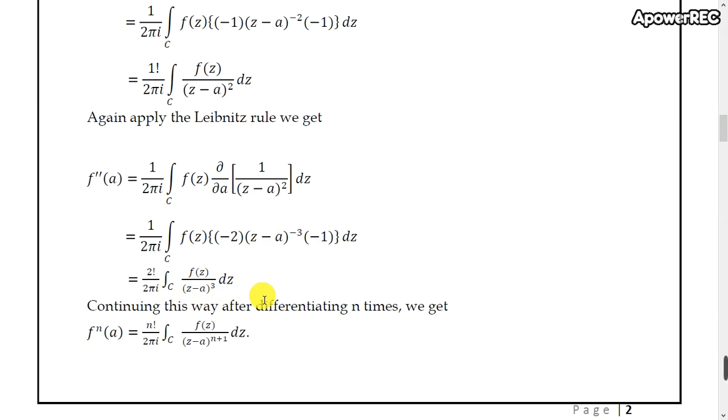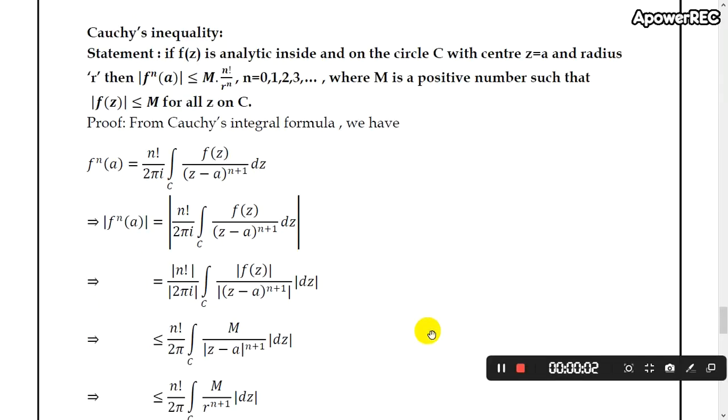Continuing this way, after differentiating n times, we get f^(n)(a) equals n factorial divided by 2πi, integral over C of f(z) divided by (z minus a) to the power n plus 1, dz. Next one, Cauchy's inequality.